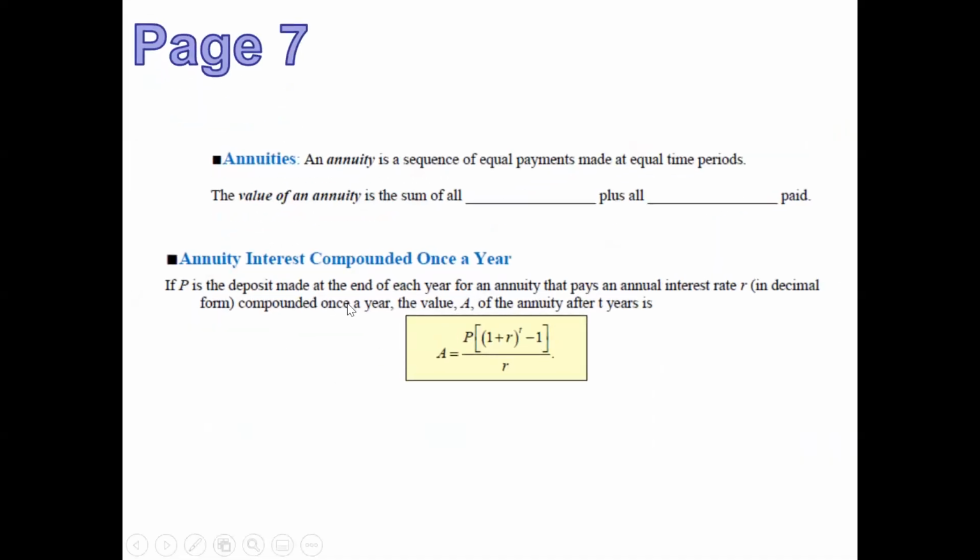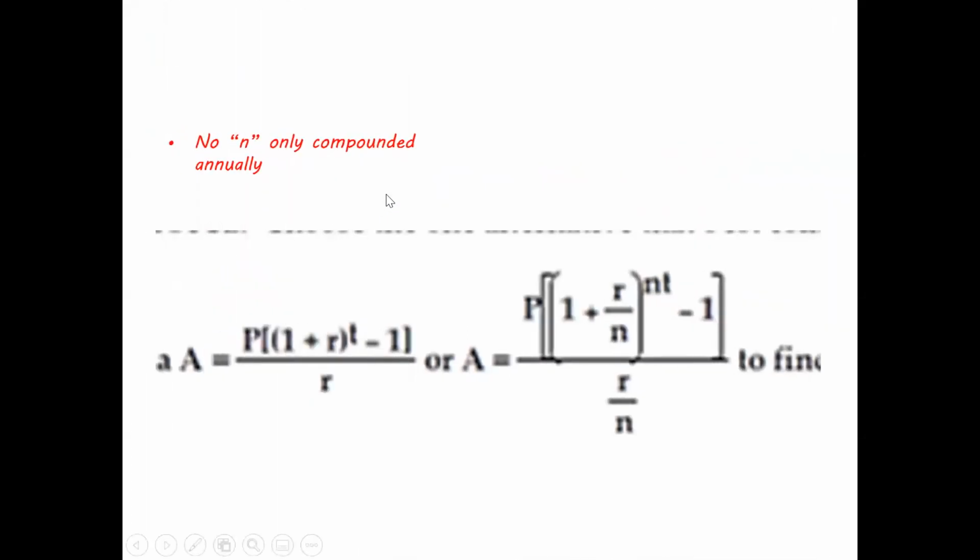Your notes start at page 7, and you have to look at this really crazy equation right here. So this equation is: if P is the deposit at the end of each year for an annuity that pays an annual interest rate of R, compounded once a year, and A is the amount you get back after so many years. And so really this is just the annuity interest compounded once a year.